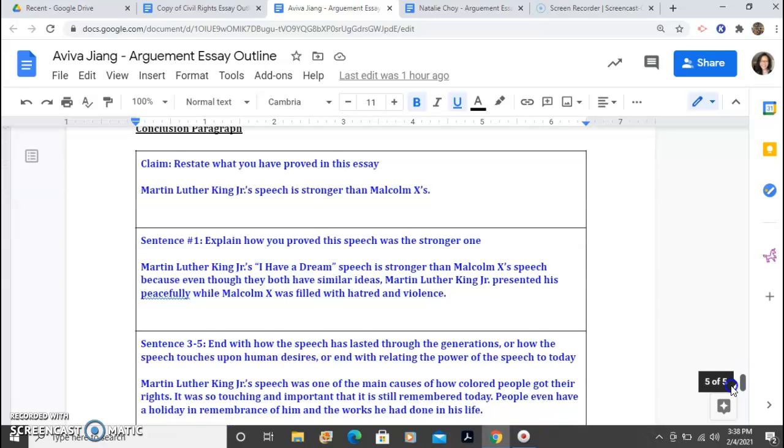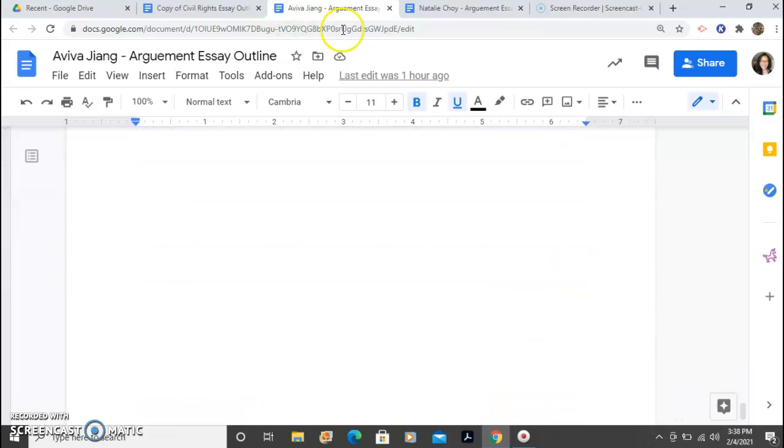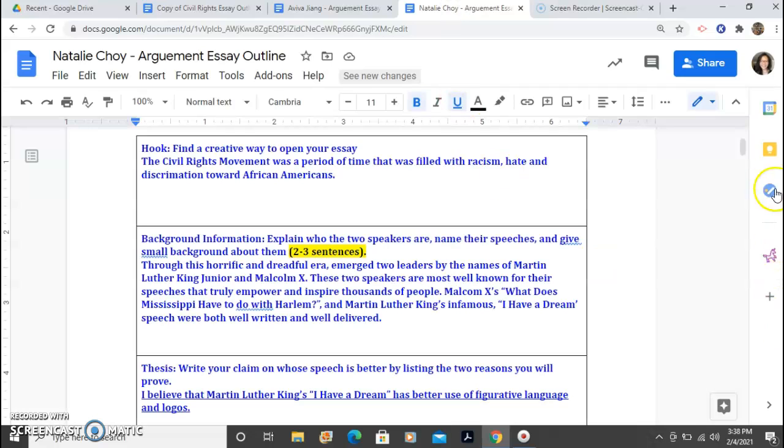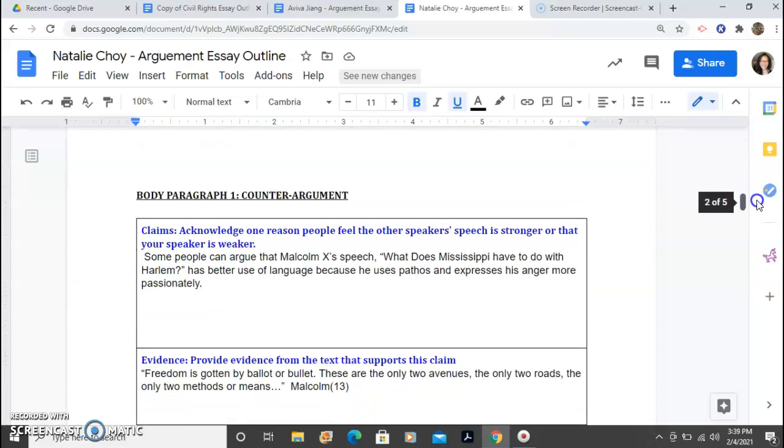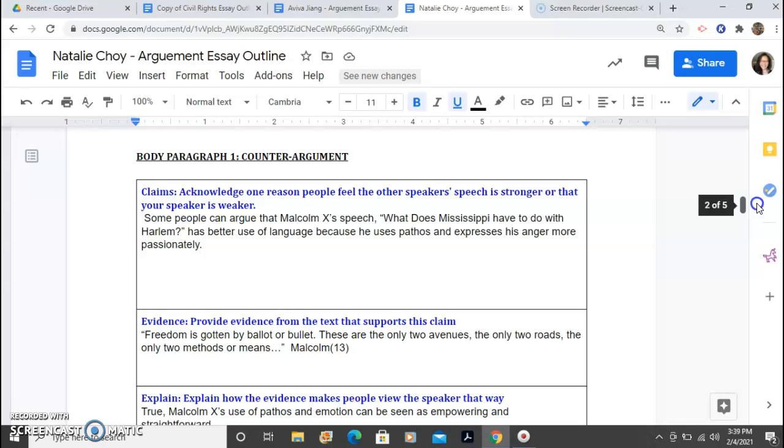So that's example number 1. And here's another example, number 2. And remember, your arguments are rooted on one speech. Your body paragraphs focus on ethos, logos, and pathos, considering one counter argument.